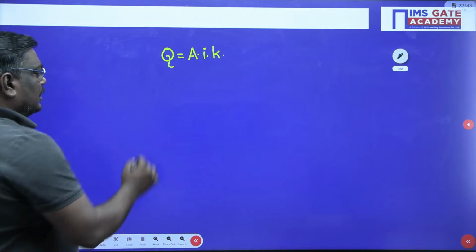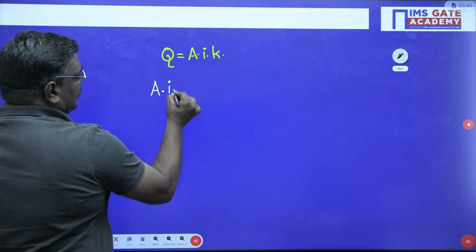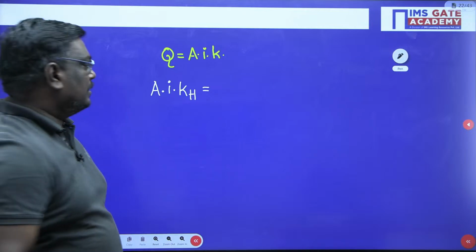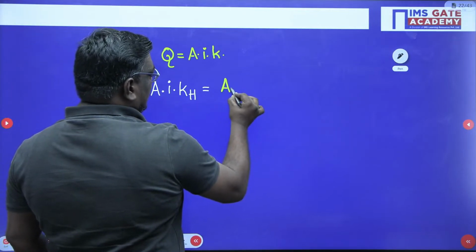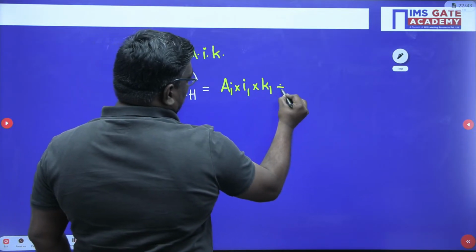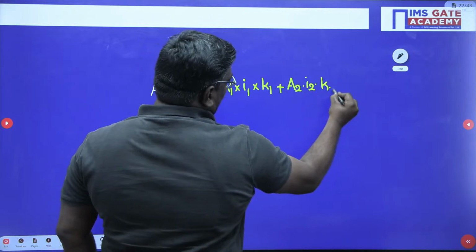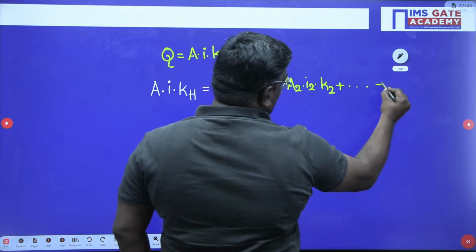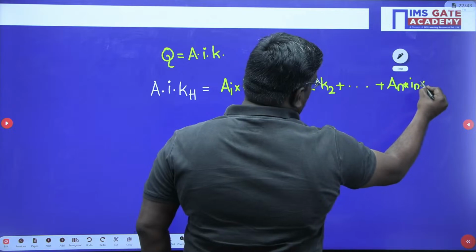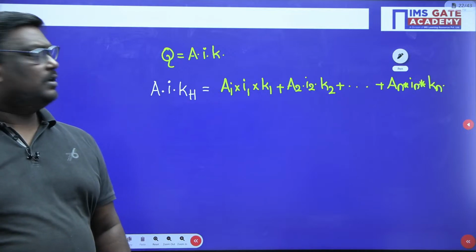Now if you see here, in horizontal flow Q can be written as Q1 plus Q2 and so on, which is A1 into I1 into K1 plus A2 into I2 into K2 plus so on up to An into In into Kn. This is the one you have to write.